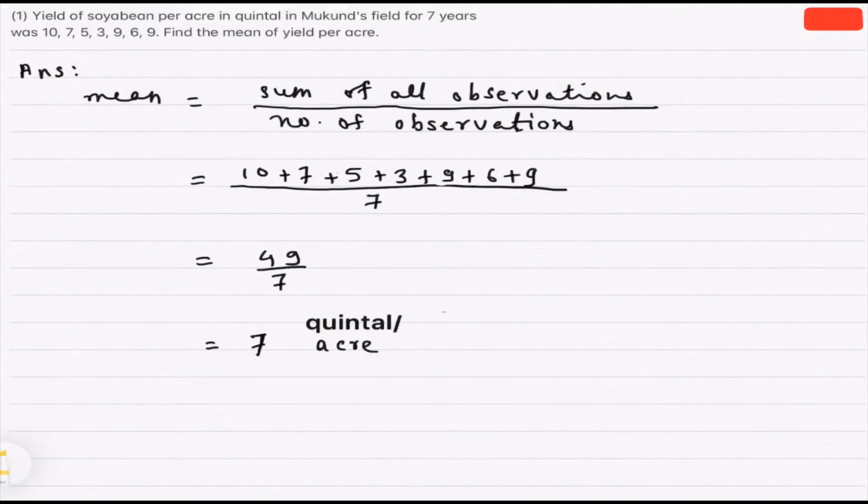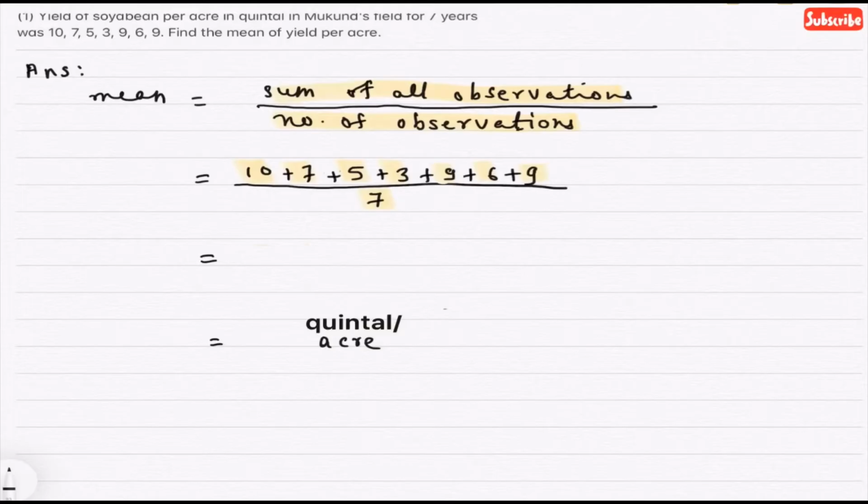So here we have 7 individual observations. Formula for mean in such case is sum of all observations upon number of observations. Now sum of all observations means 10 plus 7 plus 5 plus 3 plus 9 plus 6 plus 9 upon number of observations, which are 7. The addition in the numerator is 49 upon denominator 7, and so the answer is 7.